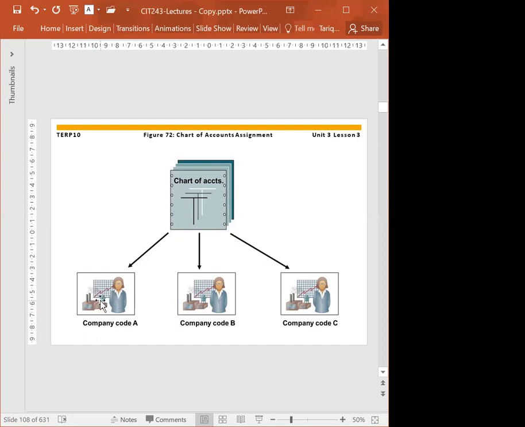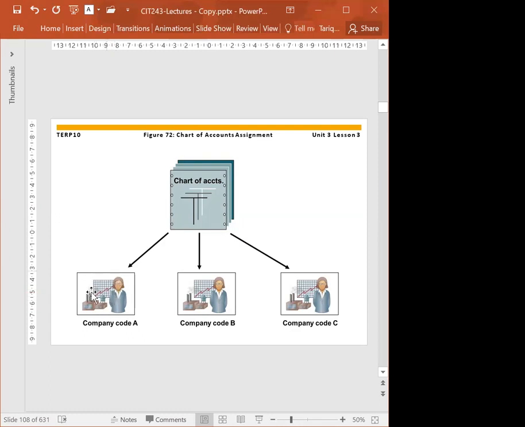And this company code has separate data. Like in sales, we have seen that a customer has general data, then sales area data, and then accounting data. Similarly, with the chart of account assignment, any chart of account has some information in the columns, and then it has some additional company code data as well.